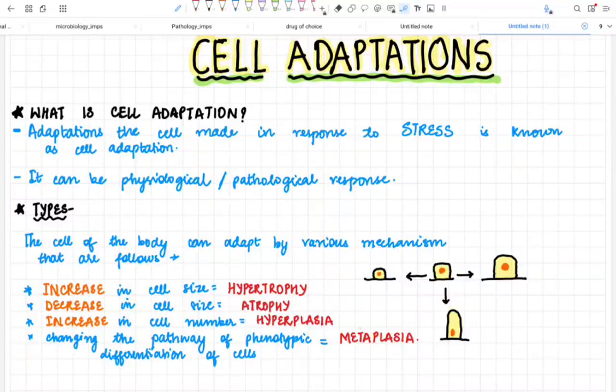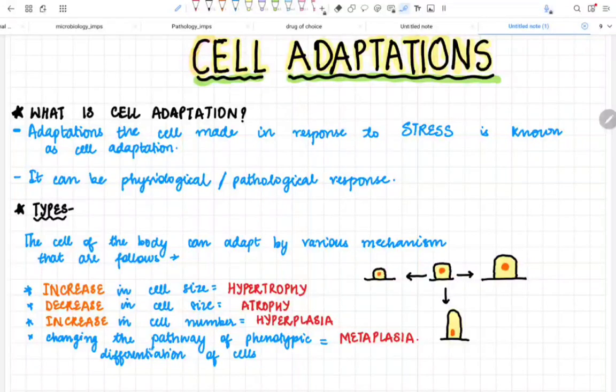So let's start with today's topic, which is cell adaptation. In this lecture I am going to cover what cell adaptation is and its types, because its types are usually asked as a 5 marks question in your university exams as well as in the viva. Among all these, the important thing you have to remember is the examples for every type of cell adaptation. In the university exam, a 5 marks question can be asked on metaplasia alone as well, or you can be asked to write a note on cell adaptation.